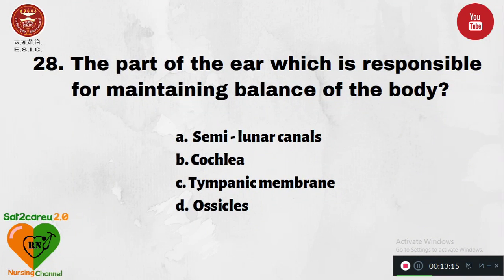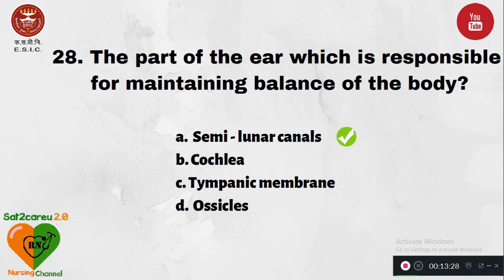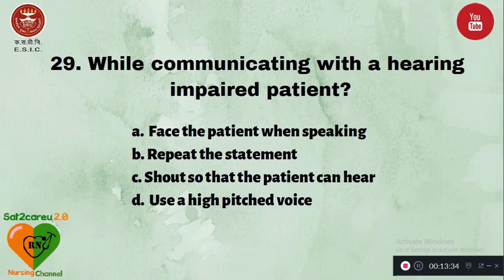Question number 28. The part of the ear which is responsible for maintaining balance of the body: A, semicircular canals, B, cochlea, C, tympanic membrane, and D, ossicles. Which part is responsible for maintaining the balance of the body? The right answer is semicircular canals. Question number 29. While communicating with a hearing impaired patient, option A, face the patient when speaking, B, repeat the statement, C, shout so that the patient can hear, D, use a high pitched voice. The right answer is face the patient when speaking with a client who has hearing impairment.